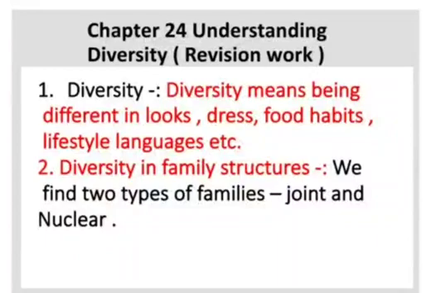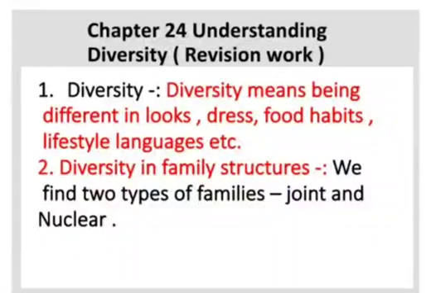We can see differences in family structures also. Means diversity in families. There are 2 types of families, joint families and nuclear families. In a joint family, father, mother, grandfather, grandmother, uncle, aunt and cousins live together.